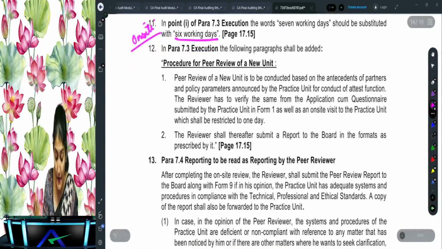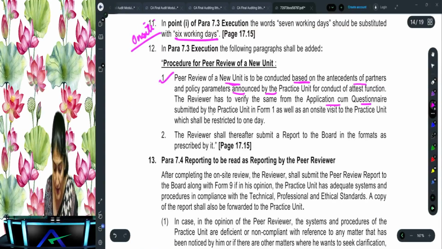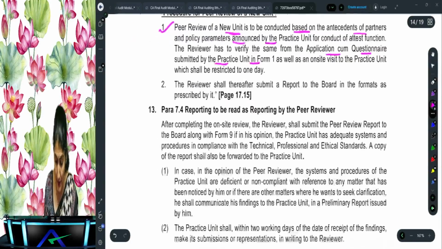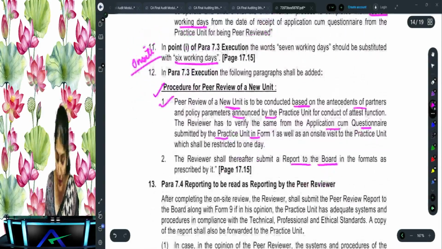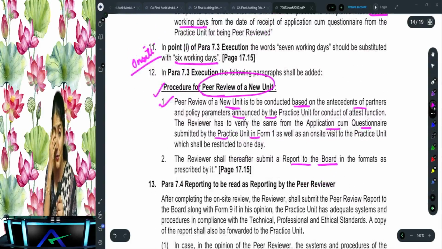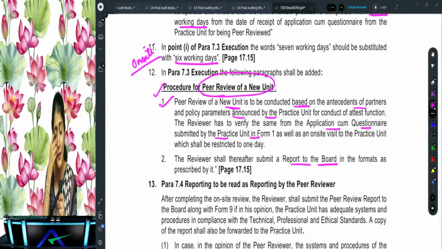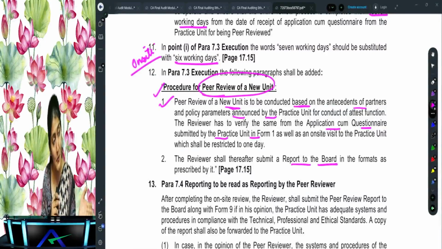Okay, right. And then what does it say? The peer review of a new unit is to be conducted by one of the partners and parameters announced, and again, the application cum questionnaire submitted by the practice unit. And then the report has to be submitted to the board. So that's a new concept over there, peer review of the new unit. What is a new unit? One established for less than 12 months, whether or not it has provided assurance services, or established for more than 12 months but has not provided any assurance services.